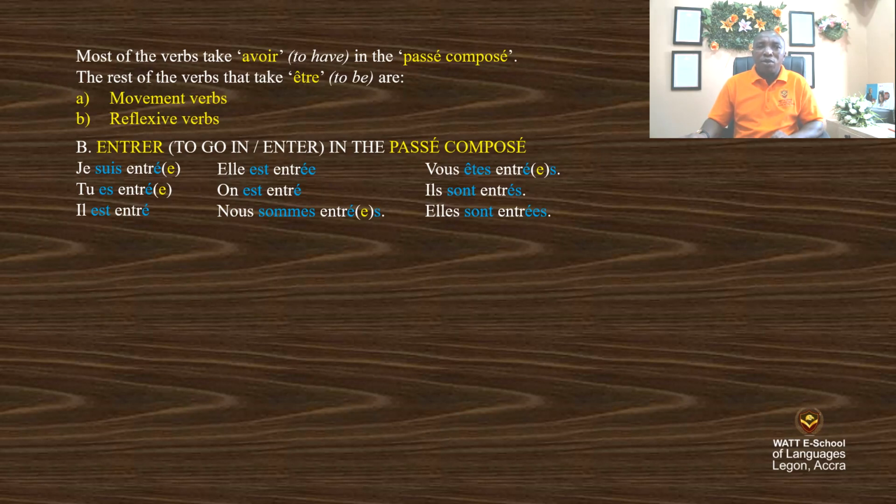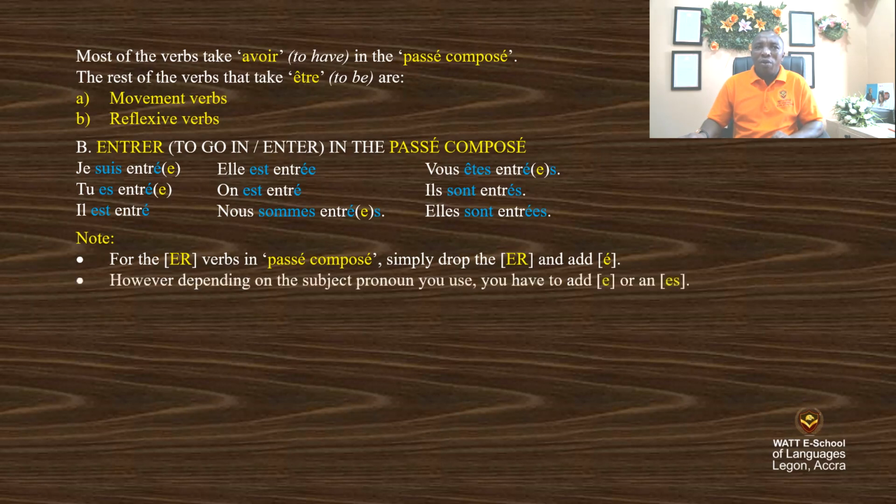But if it is masculine and female together, there will be no e added, but rather the s will be added. We continue. Note, for the ER verbs in passé composé, simply drop the ER and add é. However, depending on the subject pronoun you use, you have to add e or es. That's what I just explained, with the nous, the vous, etc.